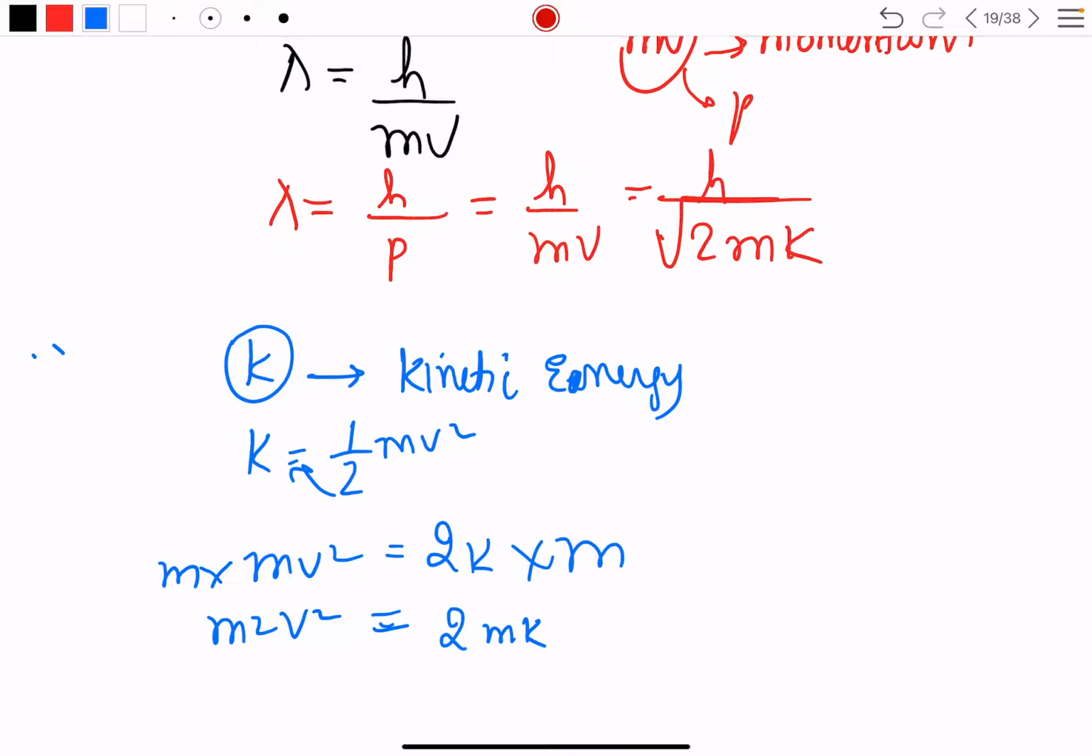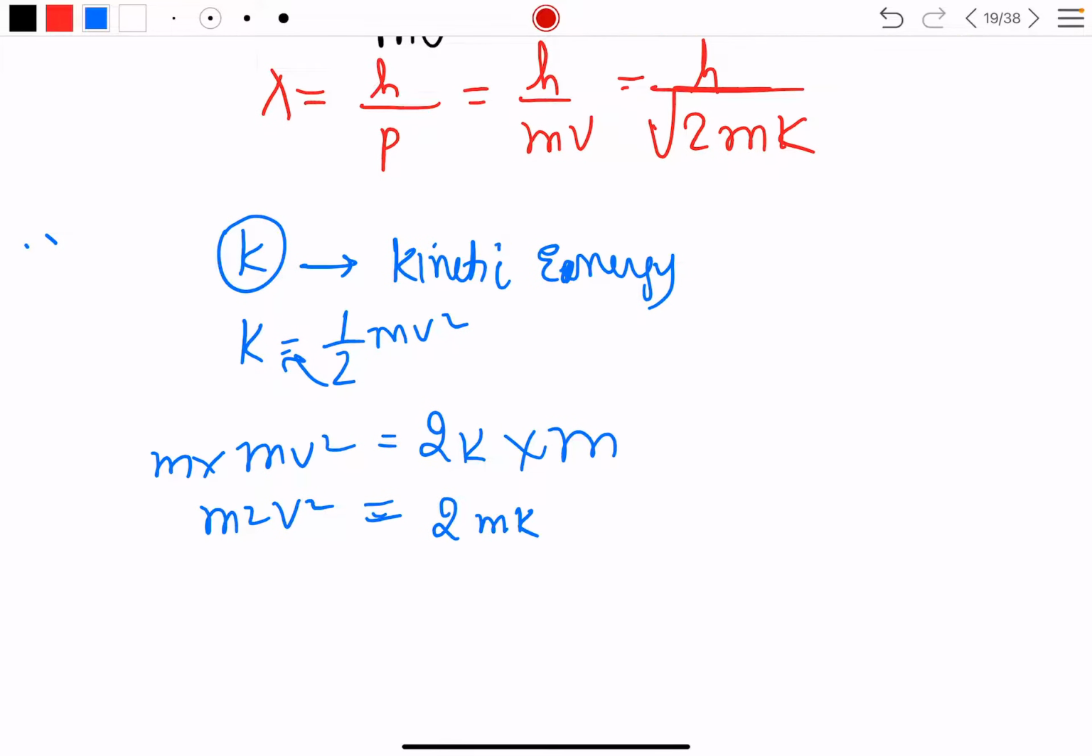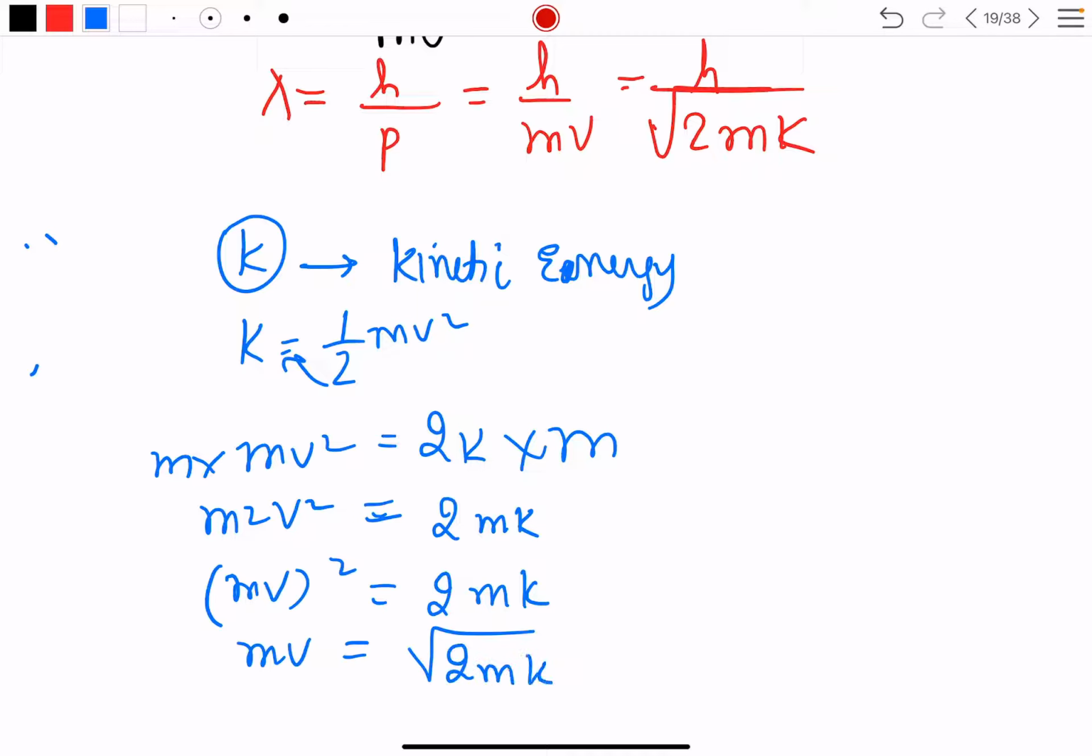Now remove the square. This will be mv whole square because both have a square, so this can be written as mv whole square is 2mk. So mv is equal to under root 2mk. That is why we have written mv as under root 2mk. How to understand this? Kinetic energy is half mv square. From this you get the value of mv. What will be the value of mv? That will be root 2mk.